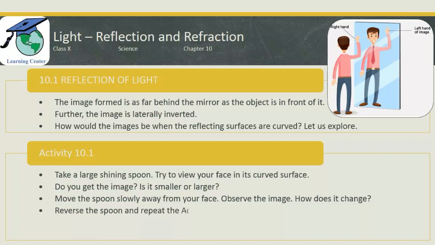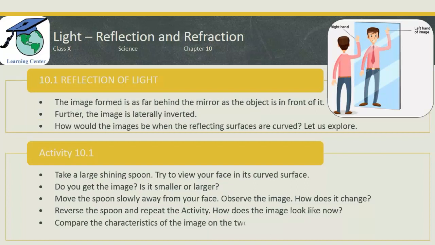Next, what you have to do? Reverse the spoon and repeat the activity. That means initially you are looking inside the spoon. Now turn the spoon and look outside the spoon. Tell me how the image looks now. Last, compare the characteristics of images on the two sides of the spoon. So this activity is very simple and you need to perform it seriously just to understand how spherical mirrors create images. To give you more interest in this activity, I will just share an image with you.